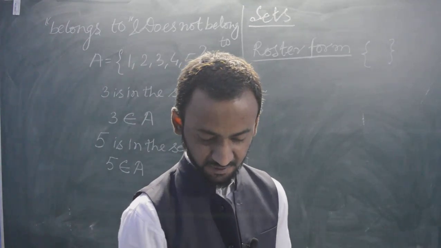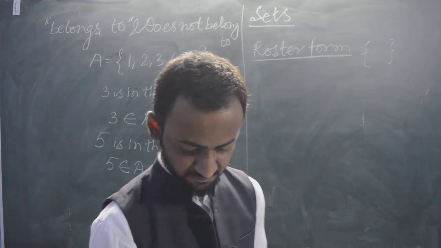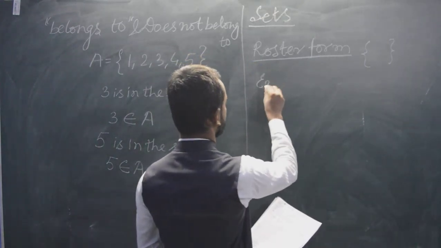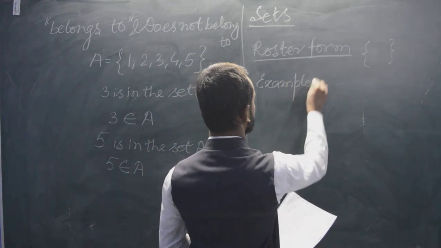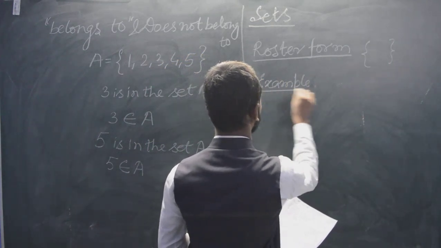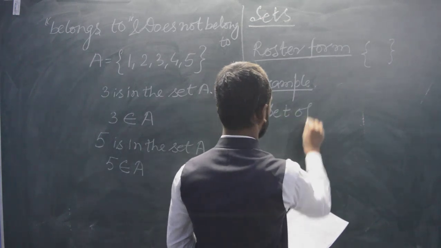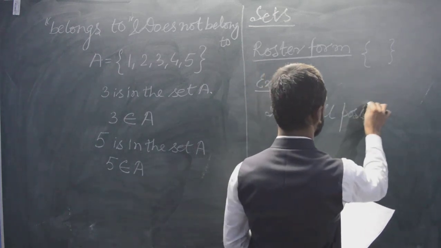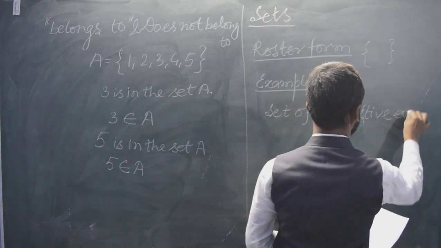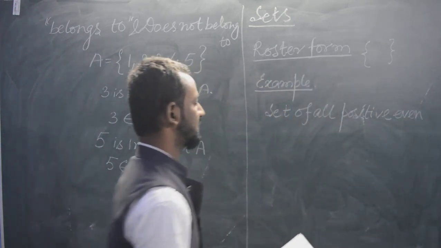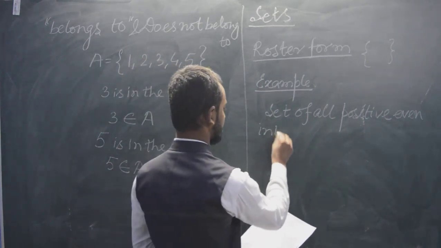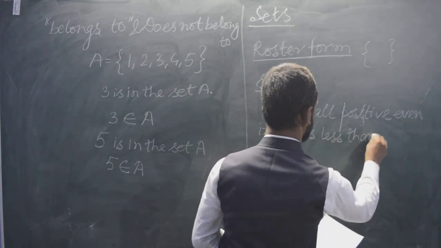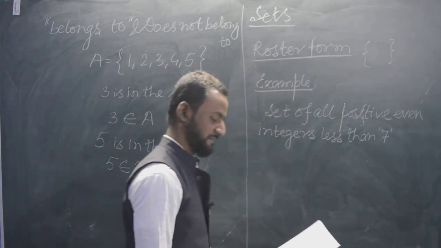For example, I will give you an example: set of all positive even integers less than 7.